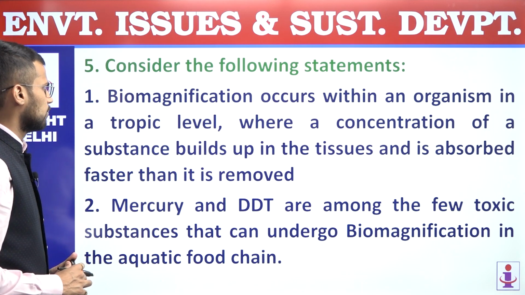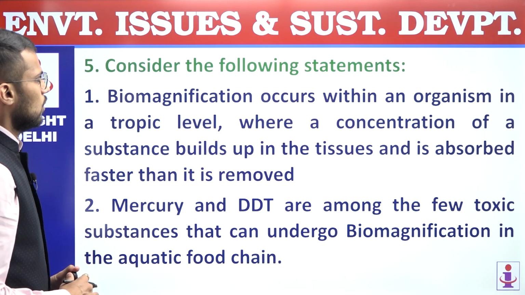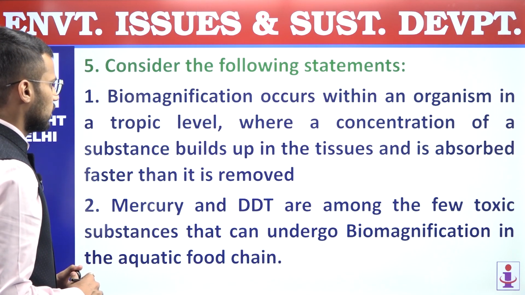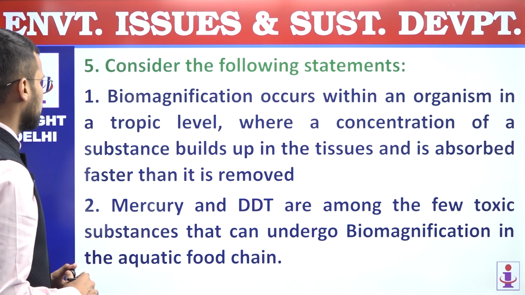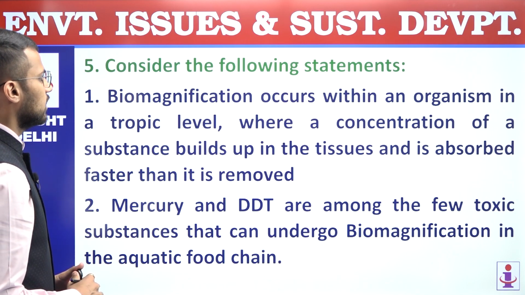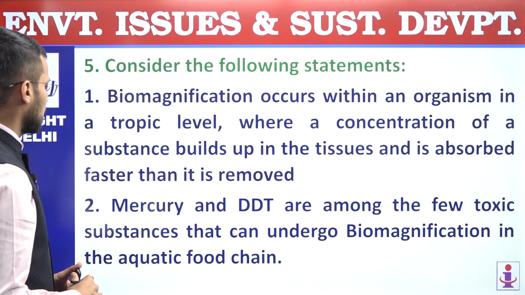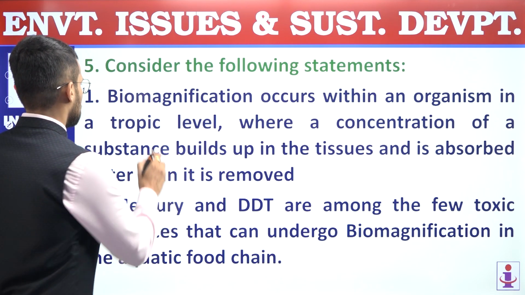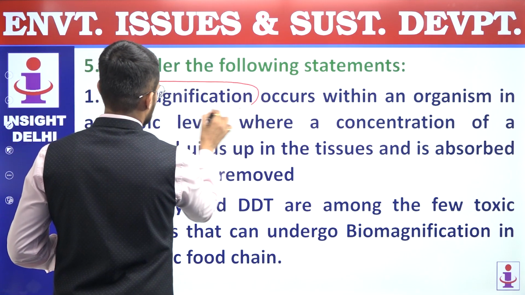First, biomagnification occurs within an organism in a trophic level, where a concentration of a substance builds up in the tissues and is absorbed faster than it is removed. Now, this statement is not related with biomagnification.